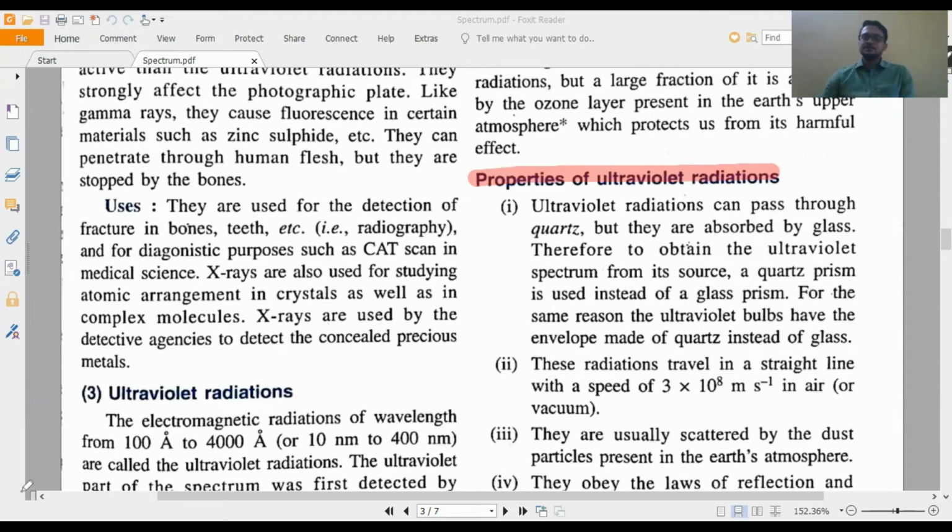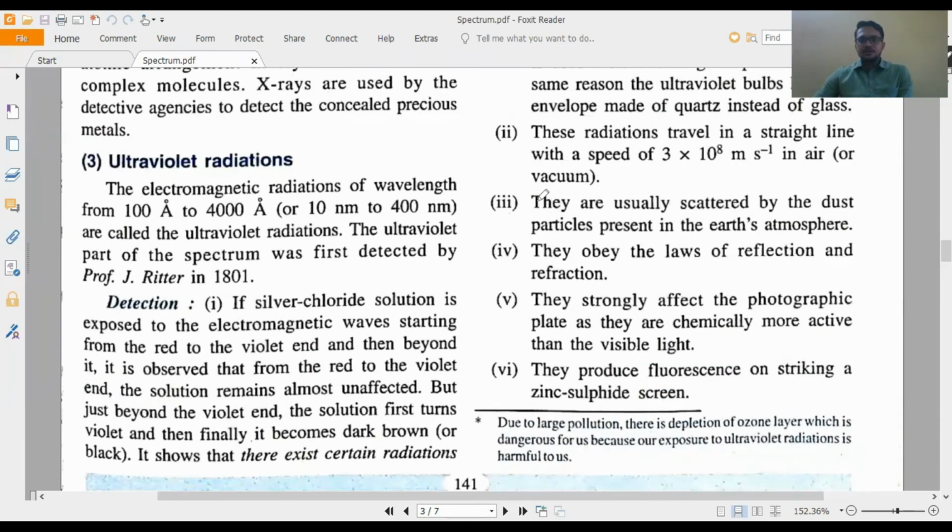We'll see a few properties which are not common to all electromagnetic waves, which are especially for ultraviolet radiation. First, ultraviolet radiation can pass through quartz, but is absorbed by glass. Second, they travel in a straight line with speed 3 into 10 to the 8 meter per second in air or vacuum. Third, they are usually scattered by the dust particles present in Earth's atmosphere. They obey the law of reflection; this is a common property. They strongly affect the photographic plate.